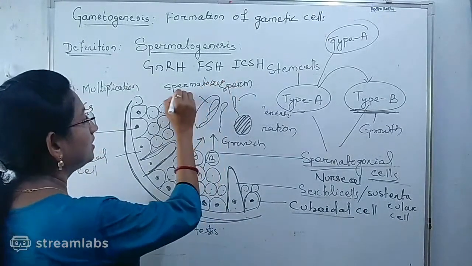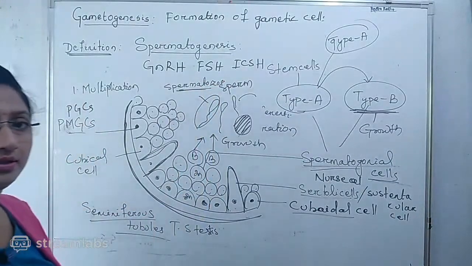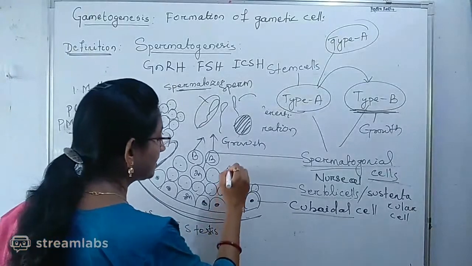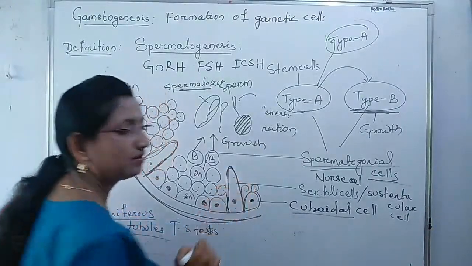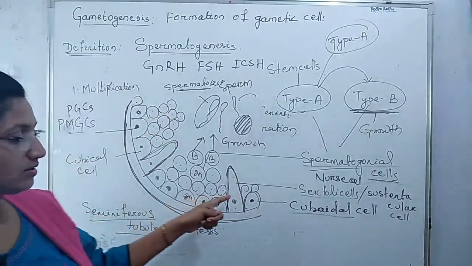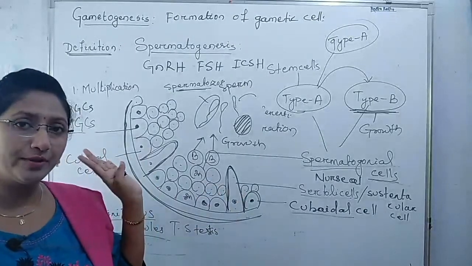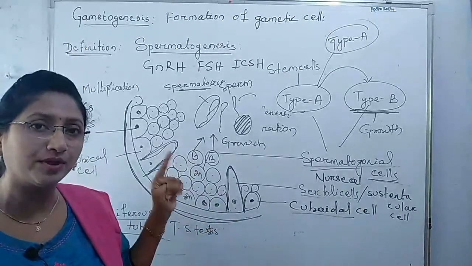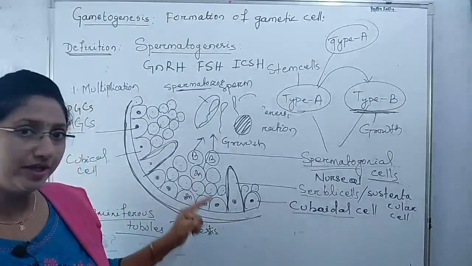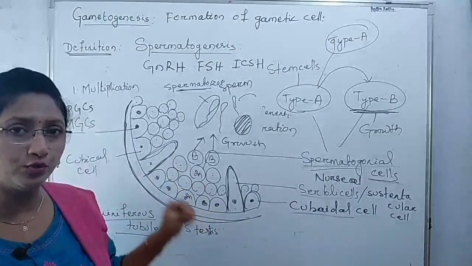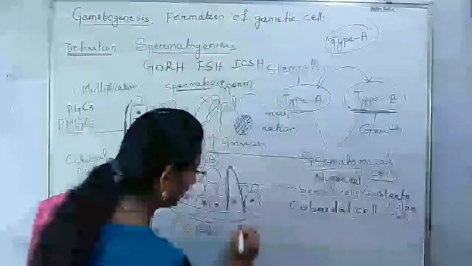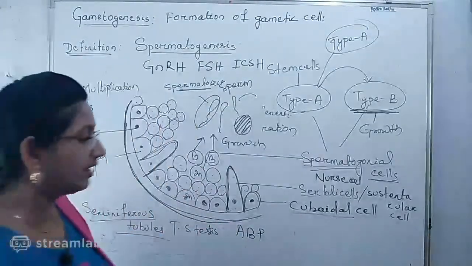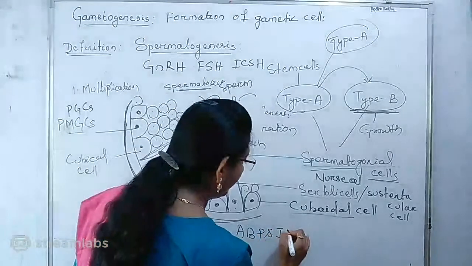This spermatozoa require nourishment, which is given by the Sertoli cells, because in the male reproductive system we have discussed that the Sertoli cells produce a particular protein, androgen binding protein, that is ABP, and inhibin.